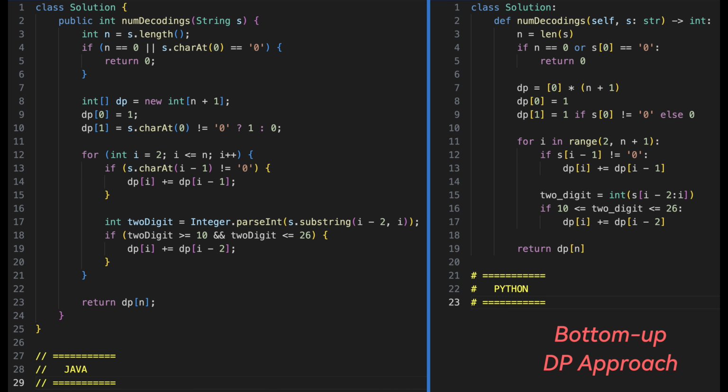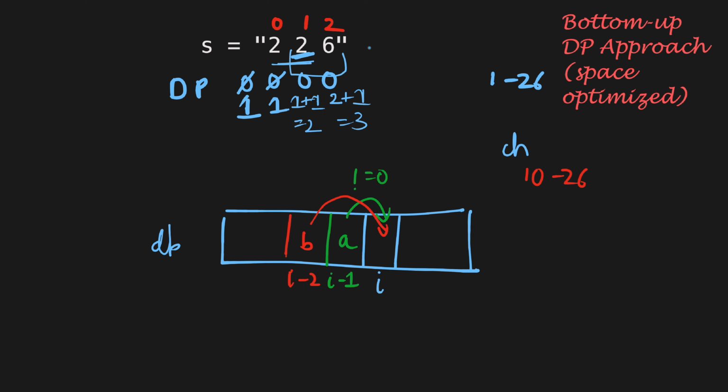Now, if we examine this bottom-up DP approach carefully, we notice that for calculating the value at ith position, that is dp[i], it depends only on the previous two entries, which are dp[i-1] for single-digit decoding and dp[i-2] for two-digit decoding. This means we don't need to maintain the entire dp table. Instead, we can use two variables, say previous 2 for dp[i-2] and previous 1 for dp[i-1].